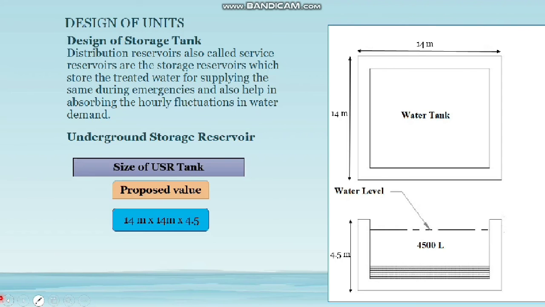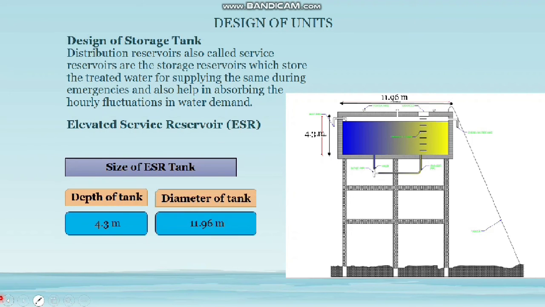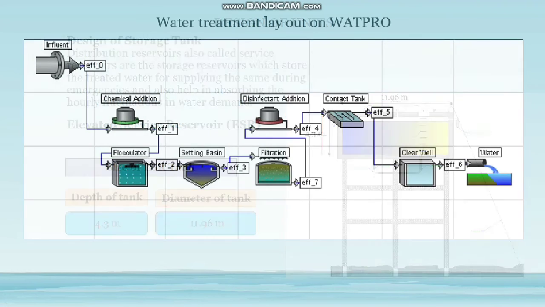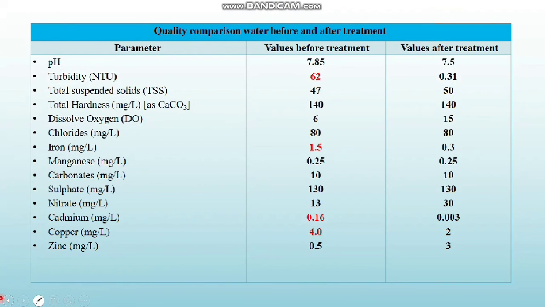The design of elevated service reservoirs. This is the diagram of the elevated service reservoir, ESR. The size of the ESR is: depth 4.3 meters while its diameter is 11.6 meters. This is the layout of the water treatment system on WaterPro. This is the quality comparison before and after the treatment system.